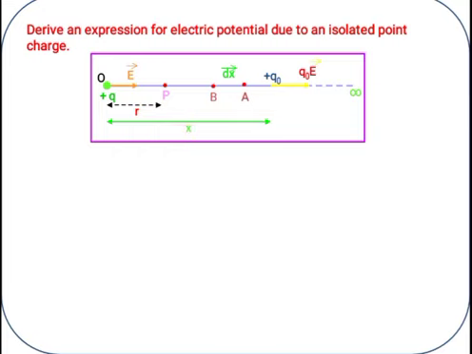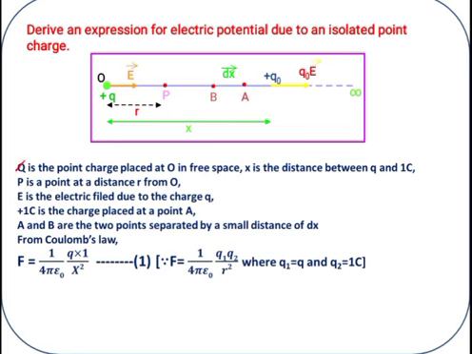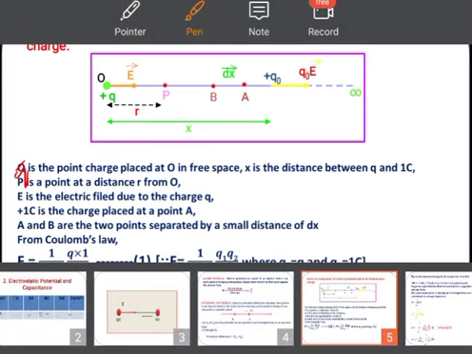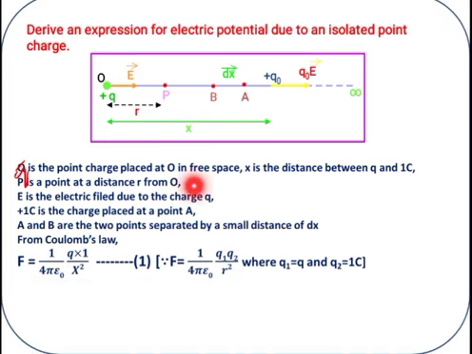Now suppose this small q is the point charge placed at O in free space. X is the distance between Q and 1C, meaning this unit positive test charge has 1 coulomb of charge.